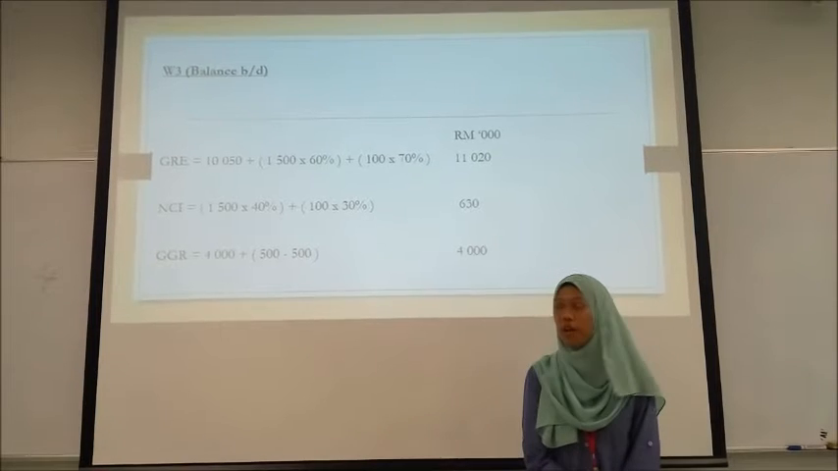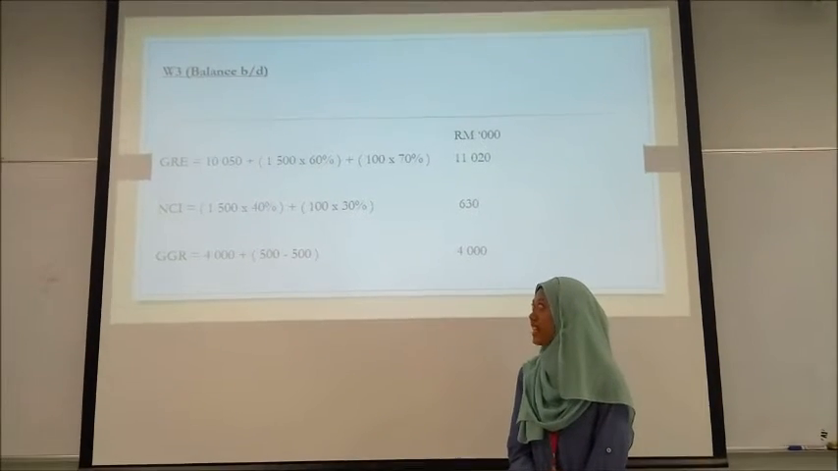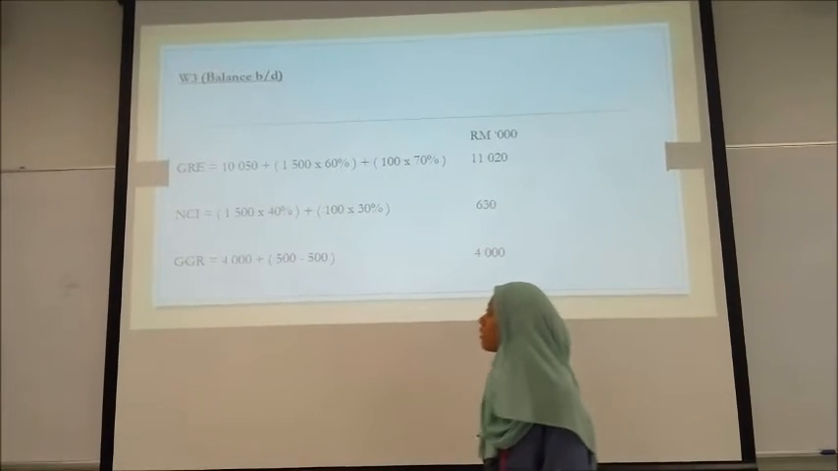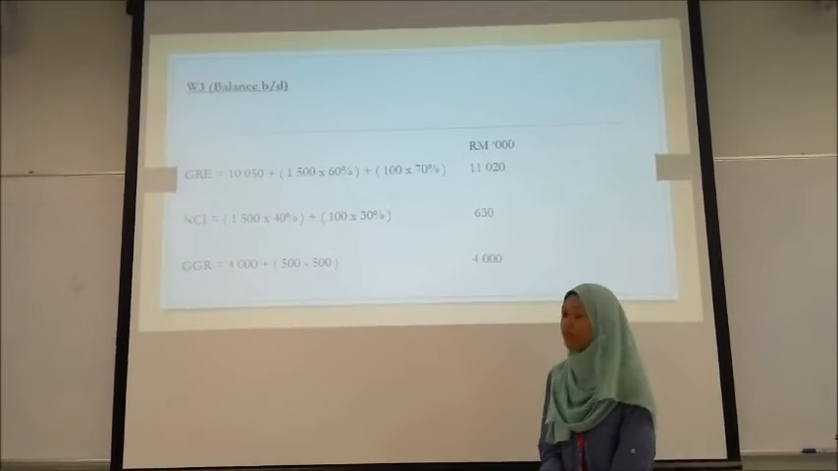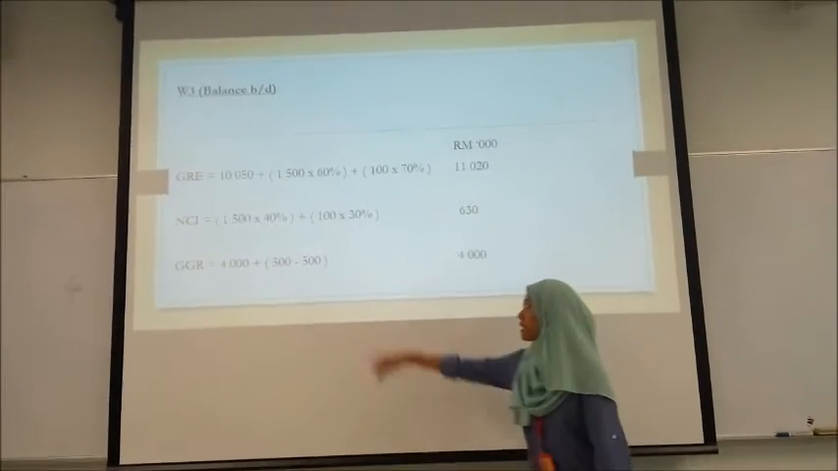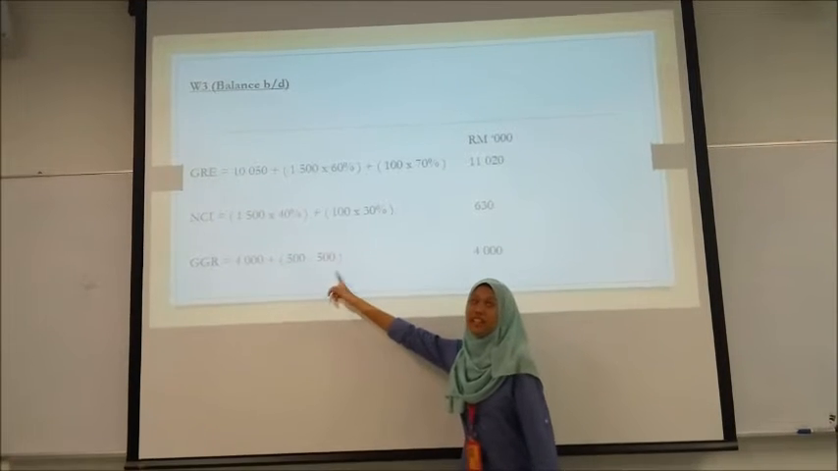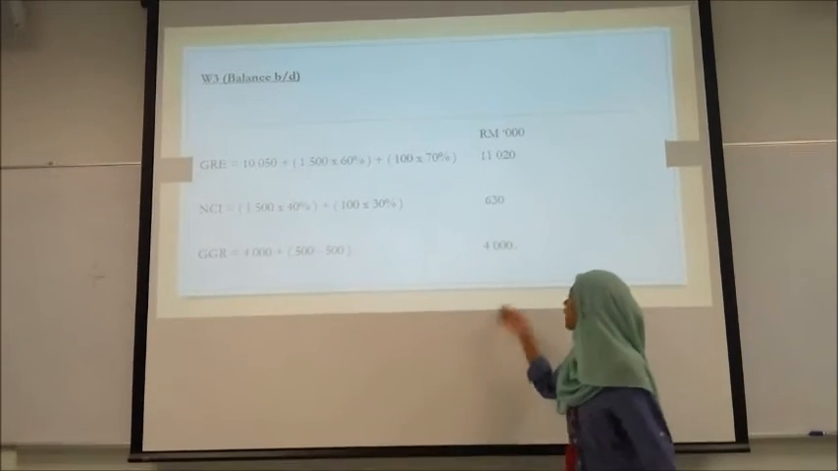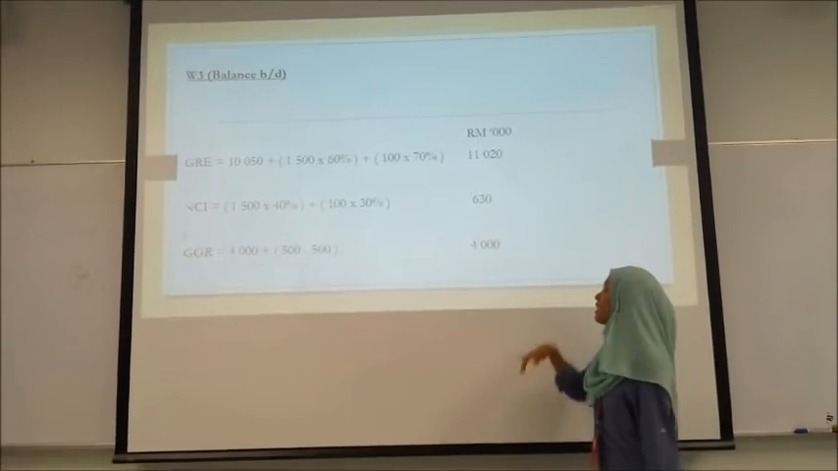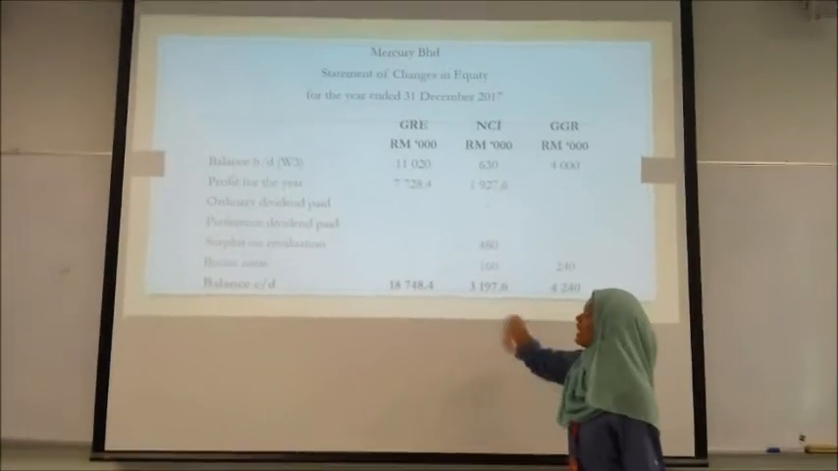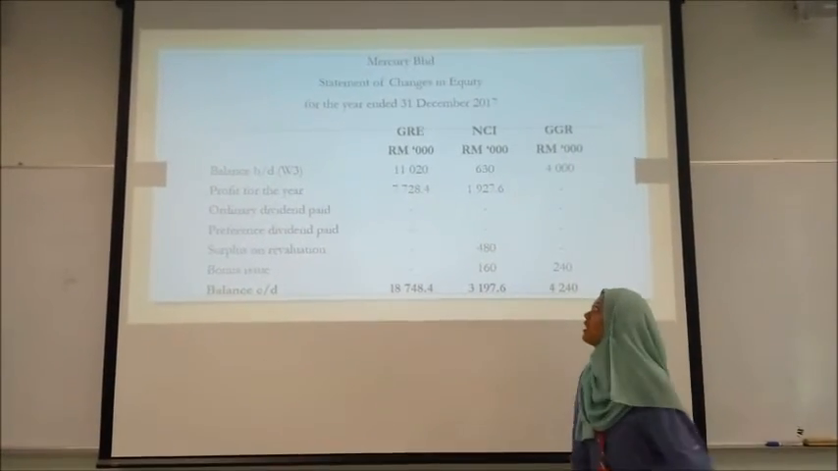So lastly, for group general reserve, 4,000 plus 500 minus 500, because this 500 is pre-acquisition general reserve. So therefore we got the amount 4,000. This amount will be included in balance BD as achieved.